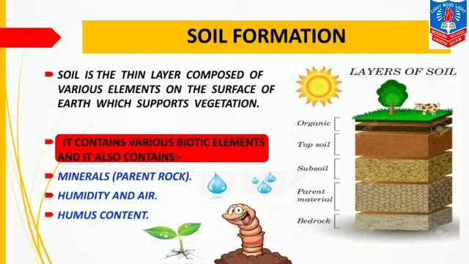Soil contains humidity and air in it. The third one is humus content, which makes the soil fertile. Now, humus is the organic matter in the soil which is made of dead parts of plants and animals. And when these dead parts of plants and animals decay, the humus is formed.